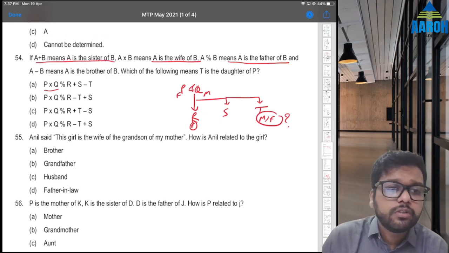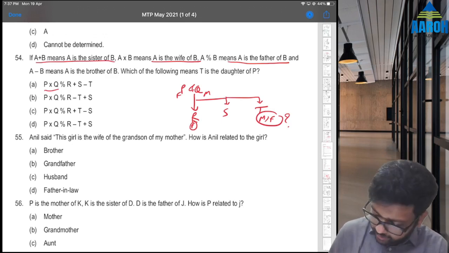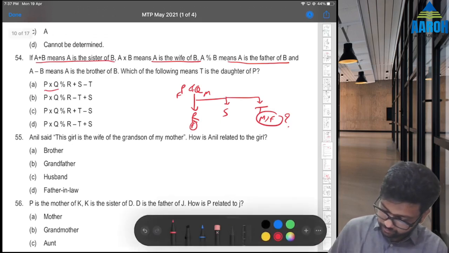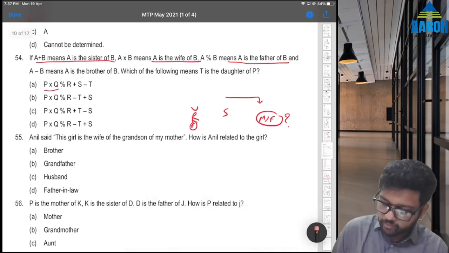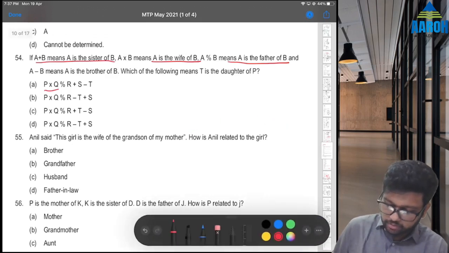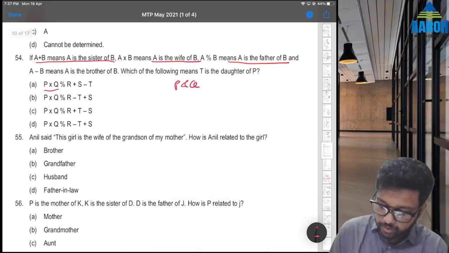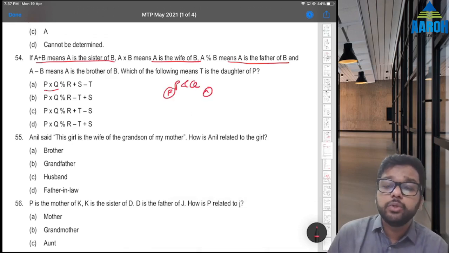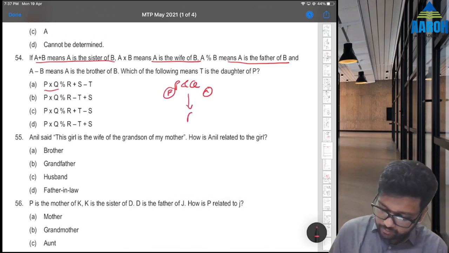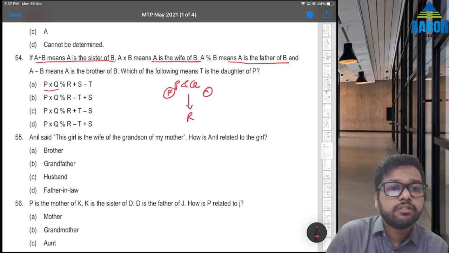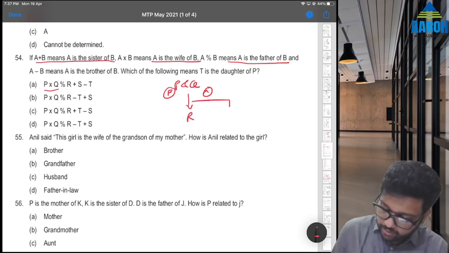Let's check option B also. P into Q, again, let me erase this. P into Q again means what? P is wife of Q. So same, P and Q, husband and wife, female and male. Then Q percentage R means Q is father of R. So R minus T means R is brother of T. So T, and that means R is male, right?